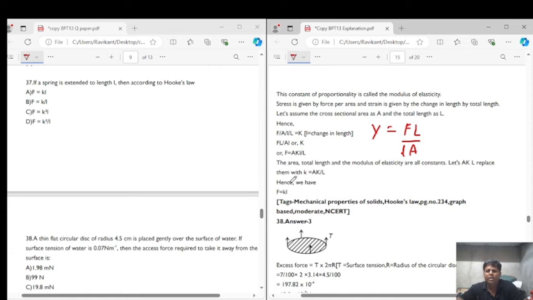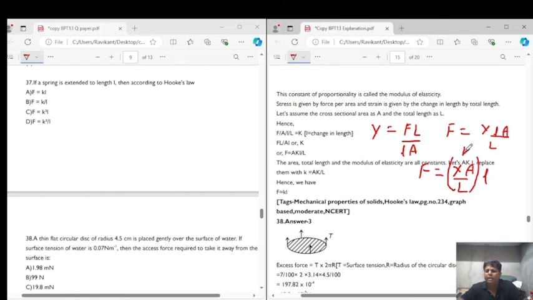Now this F can be written as Y into l into A upon capital L. So from here we can say that F is equals to Y into A upon capital L into small l. Now all these things, that is Young's modulus, area of cross section, and length, all these three quantities are constant.